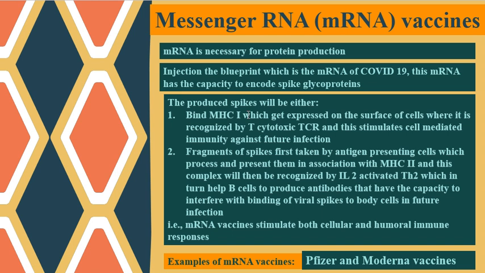Or fragments of the spikes will be taken up by the antigen presenting cell, which presents them to T helper cells, and the T helper will help B cells to produce antibodies that can interfere with the binding of viral spikes to body cells in a future infection. So messenger RNA vaccines stimulate both cellular and humoral immune responses, and the examples are the Pfizer and Moderna vaccines.